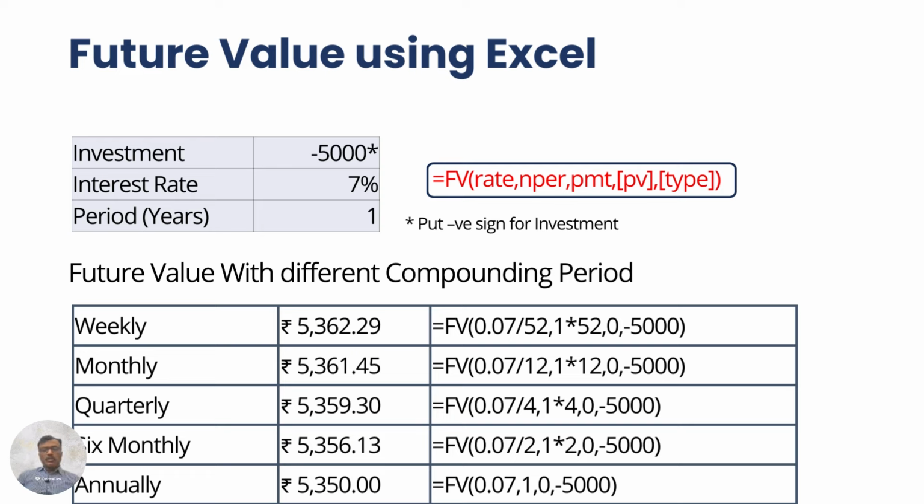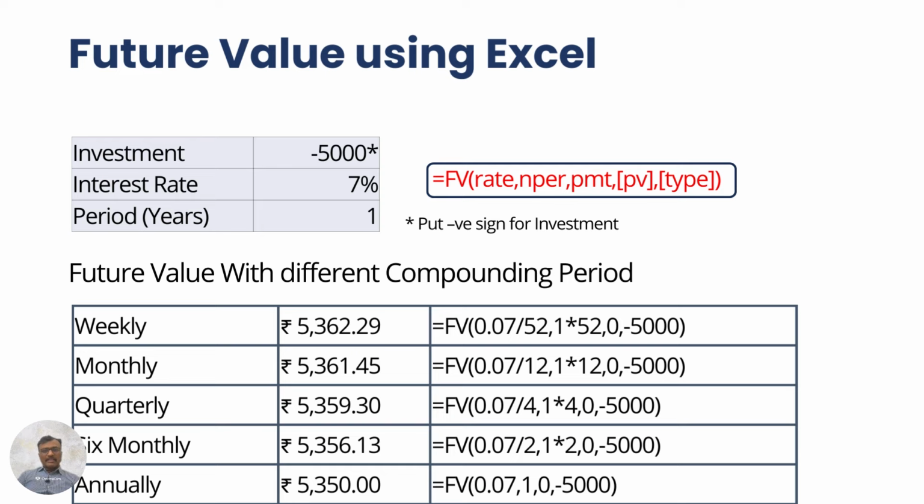Since the interest is added 52 times in a year, from this you can try daily compounding. For that, you just divide the interest by 365 and the number of periods will be 365, because interest is added daily. Here you can see the rate is mentioned as 0.07 divided by 52. Then the number of periods. Now PMT is the payment done per period. We are not adding any additional amount, so that's why it is 0.